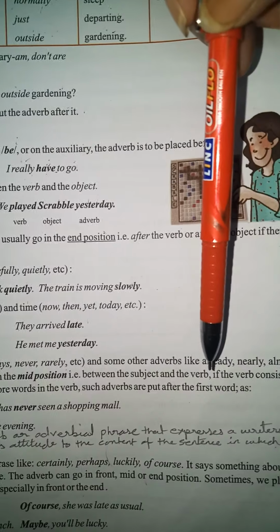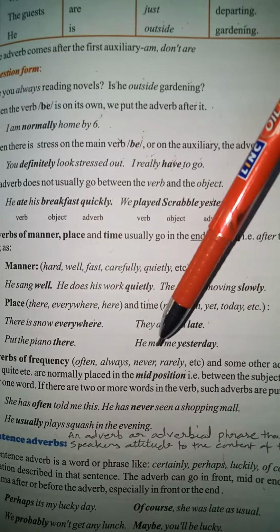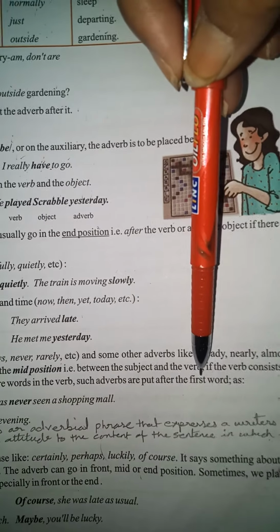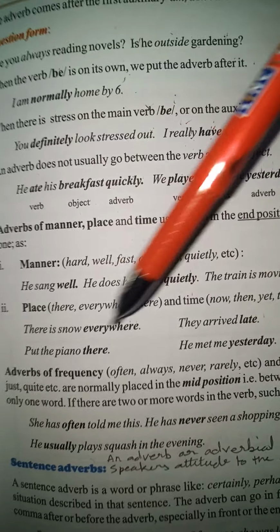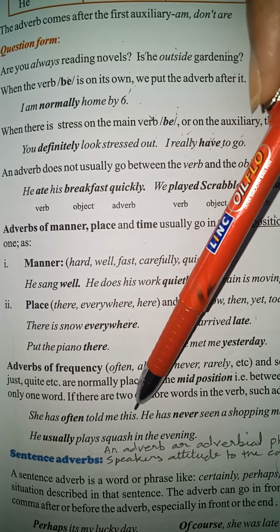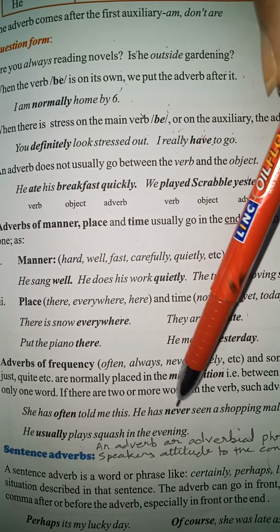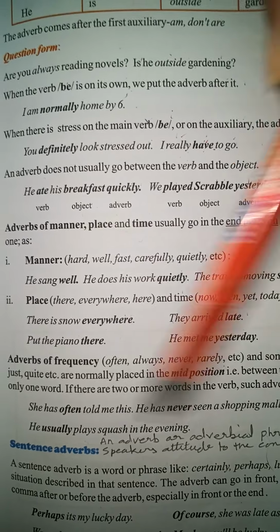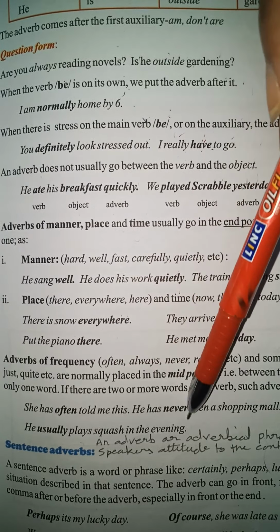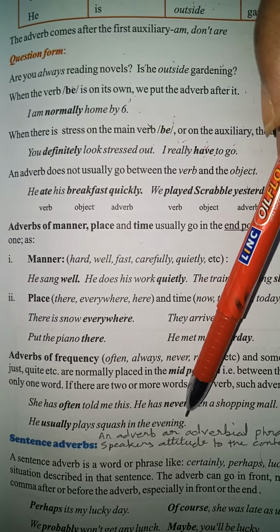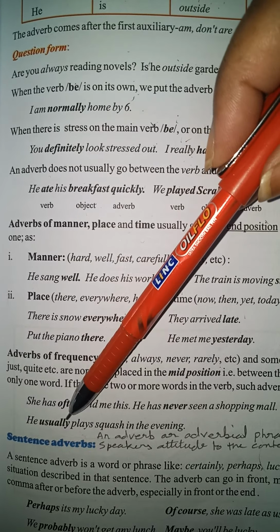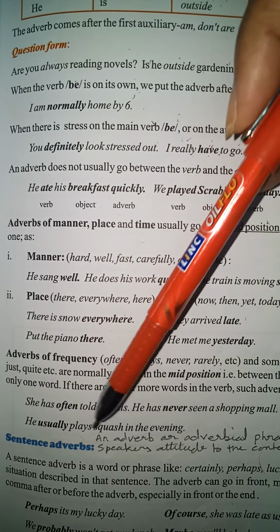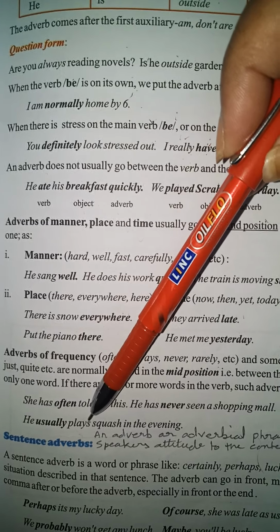And for example, if there are two verbs in a sentence, then our adverb will be placed after the first verb. For example, she has often told me this. He has never seen a shopping mall. He usually plays squash in the evening. So our adverb usually is placed before our verb plays.